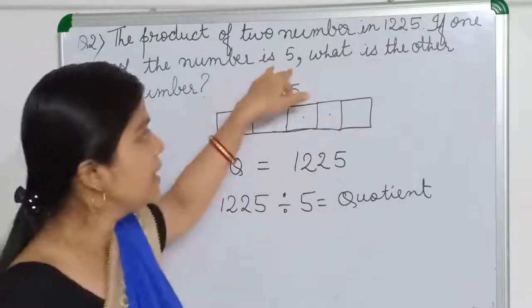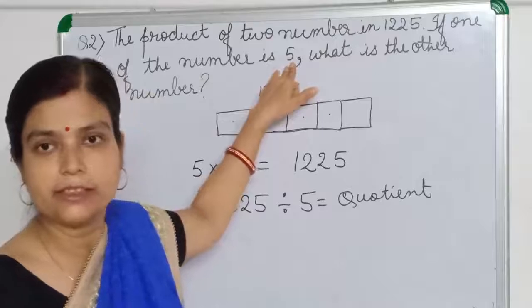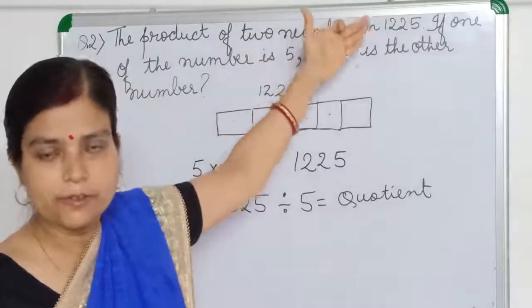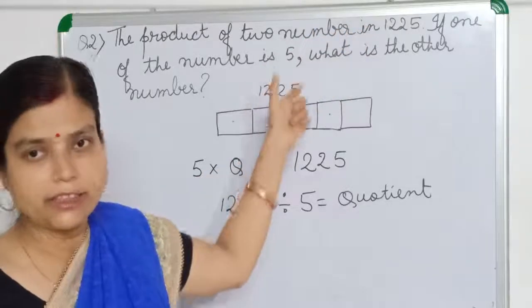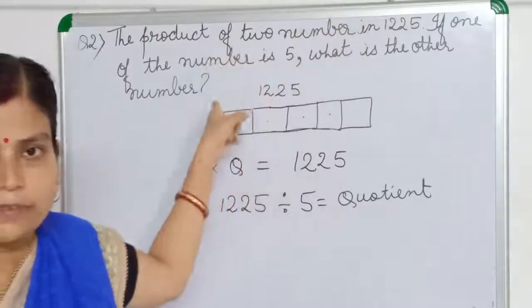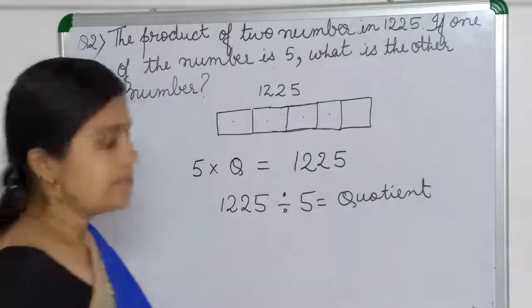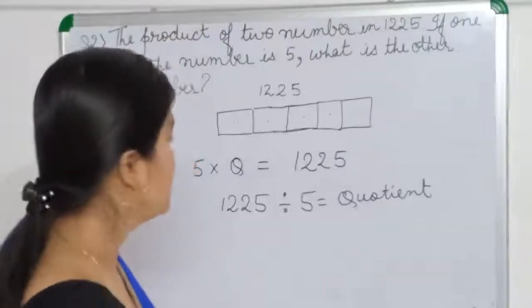15 we have to divide into 5. Then what will we get in each group? 3 we will get. We know 5 into 3 is equal to 15. The product of 5 and 3 is 15. If one number is 5, then another number will be 3. So we will go for it.